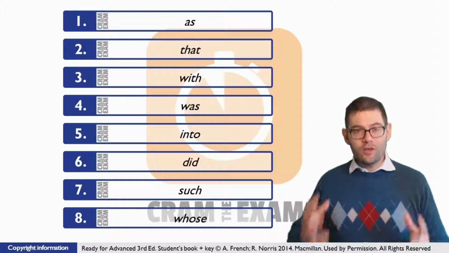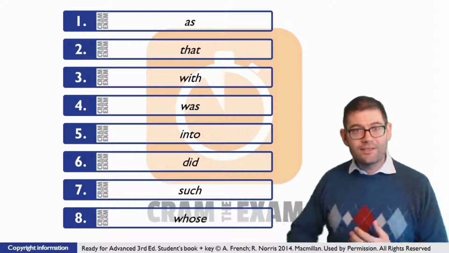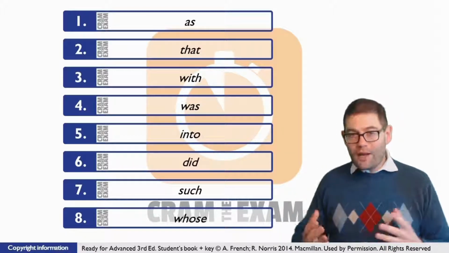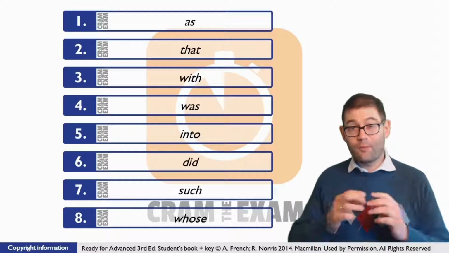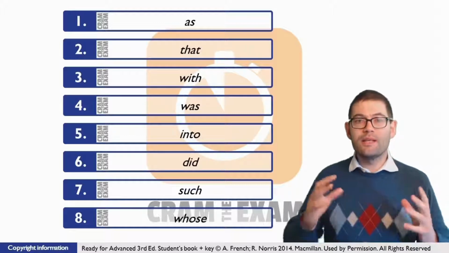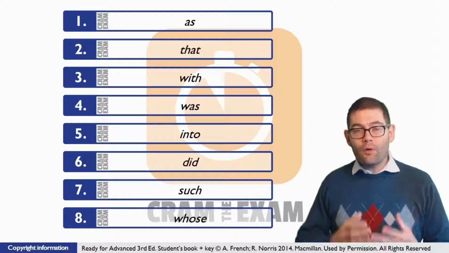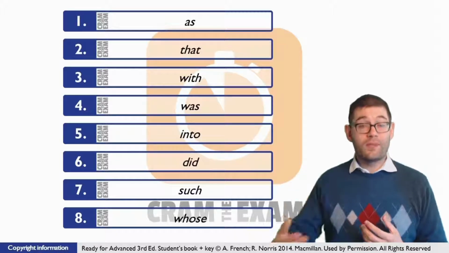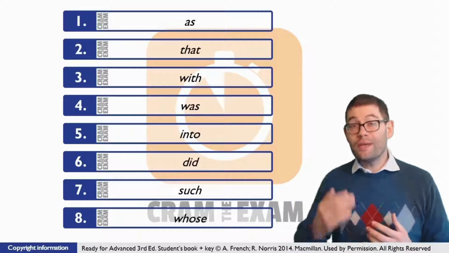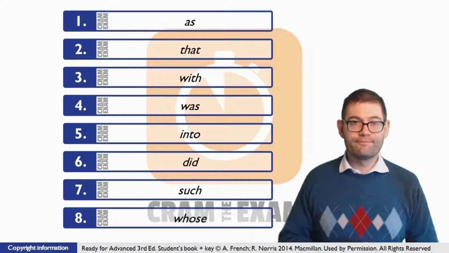For question number 5, the context is that the doll started to be produced. But we've got to think of a word that completes or fills in the gap given the language pattern that we're presented with. What means the same as started to be produced? Well, to go into production.